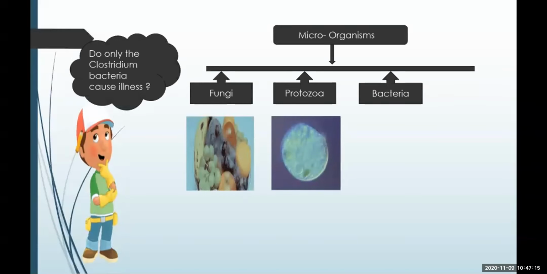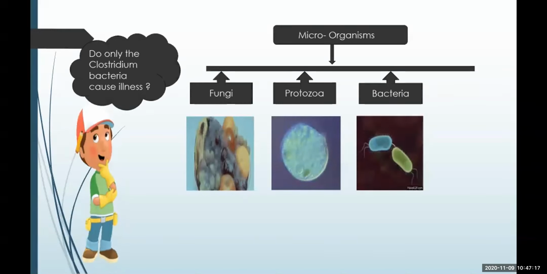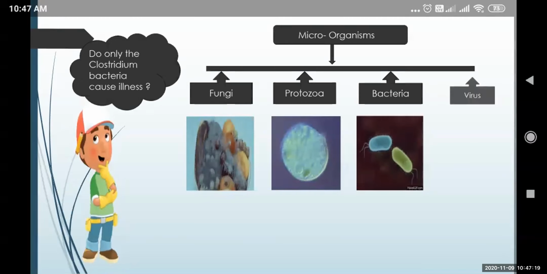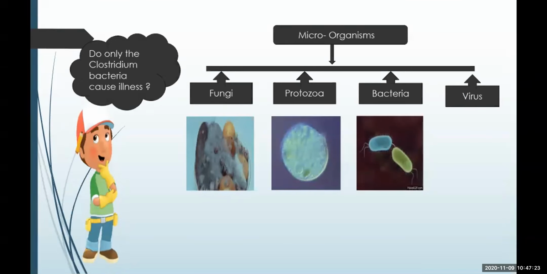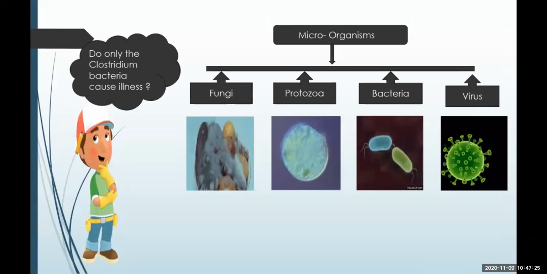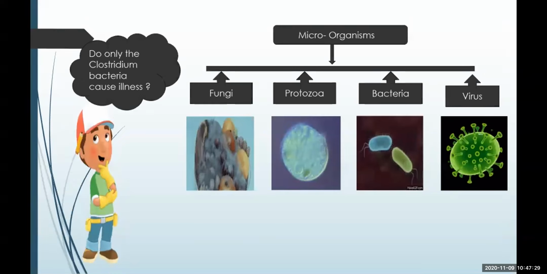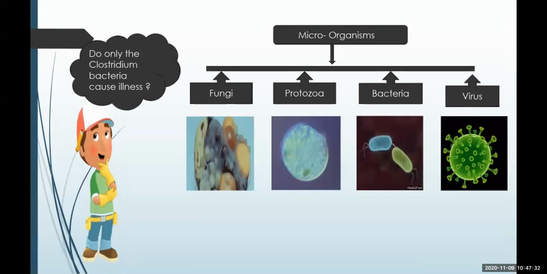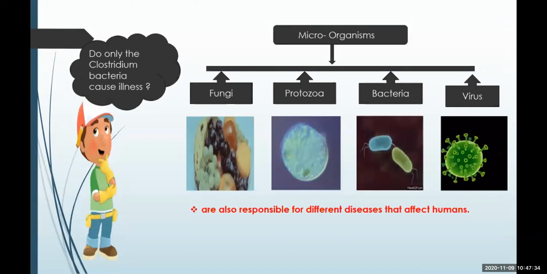Some of them may be bacteria, like Streptococcus bacteria, which are responsible for throat infection. Then there may be viruses like coronavirus. Let us study about the other organisms today in detail.